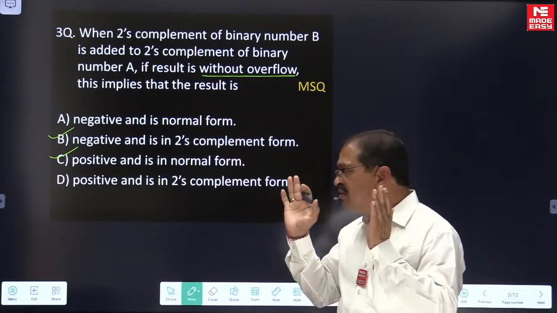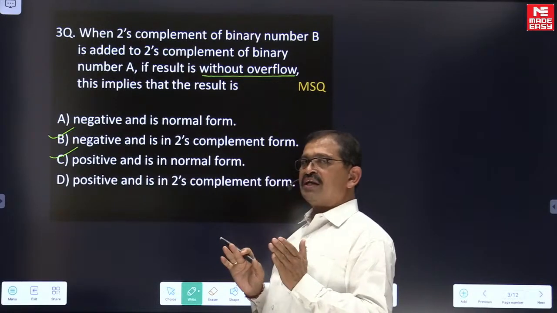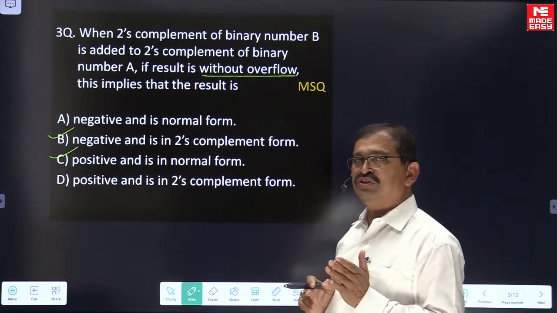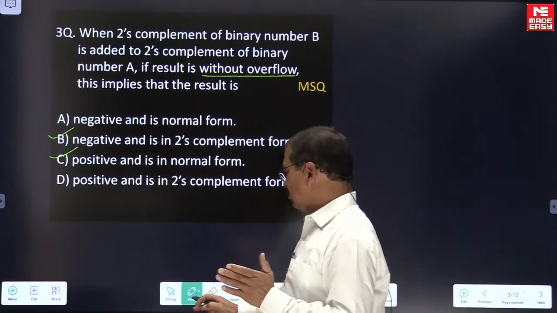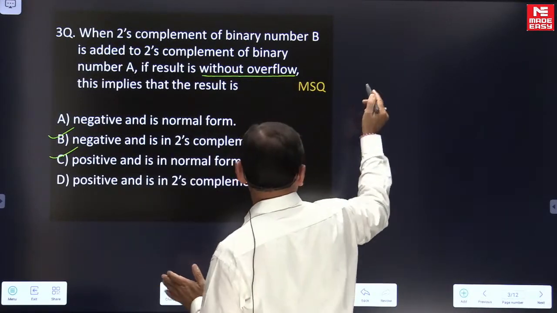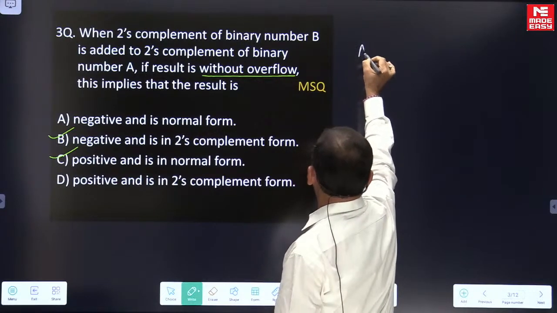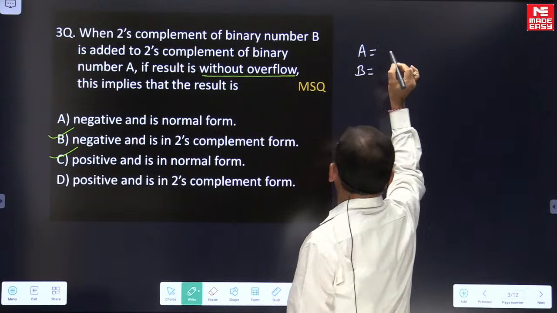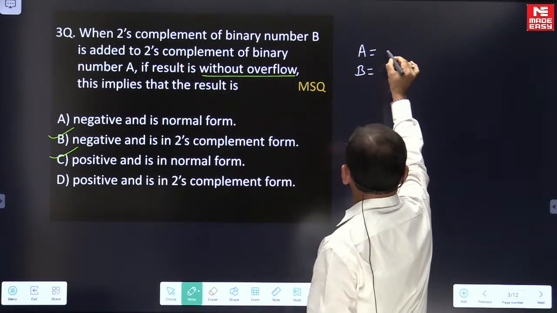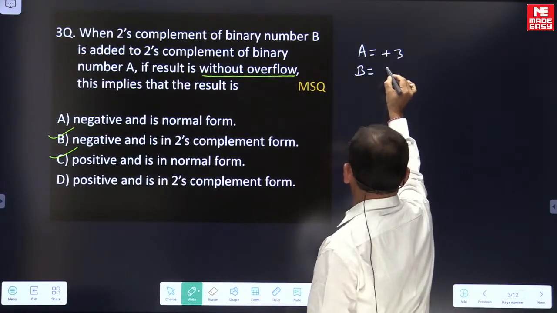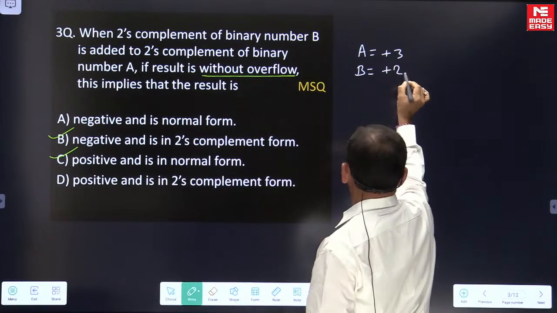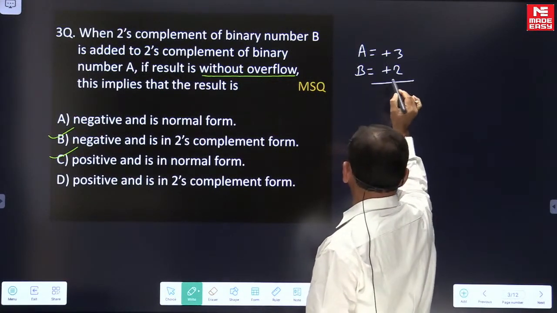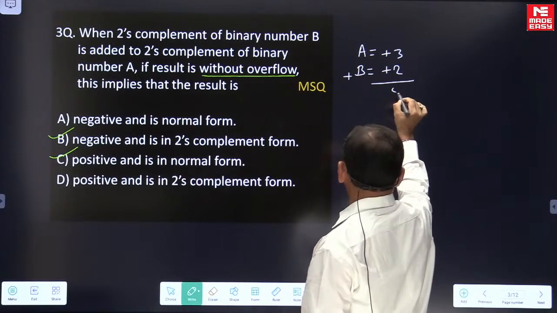With that condition, it is possible to recognize how option B and option C are the correct answers. So let me take some sample. Suppose binary number A is plus 3, binary number B is plus 2. Whenever I am adding these two, the result is this.